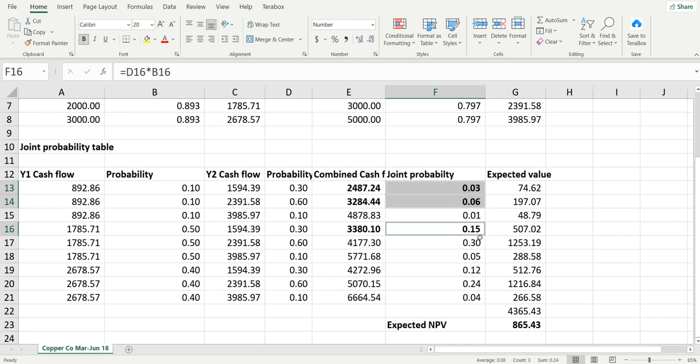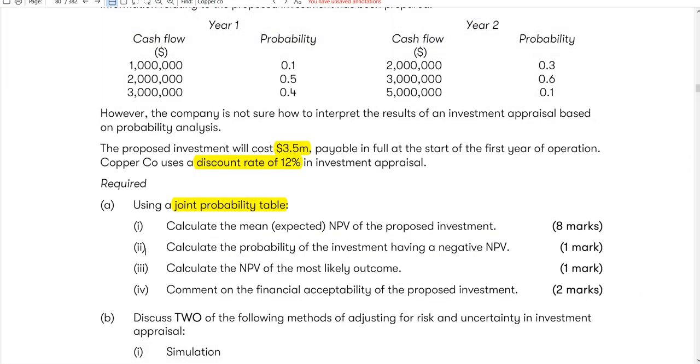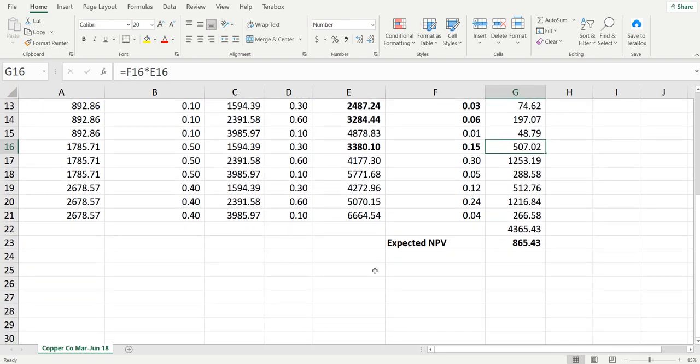So they have less than the initial investment. So that's what the question is asking here. Calculate the probability of having negative NPV. So we have to add this. So let's answer the question.